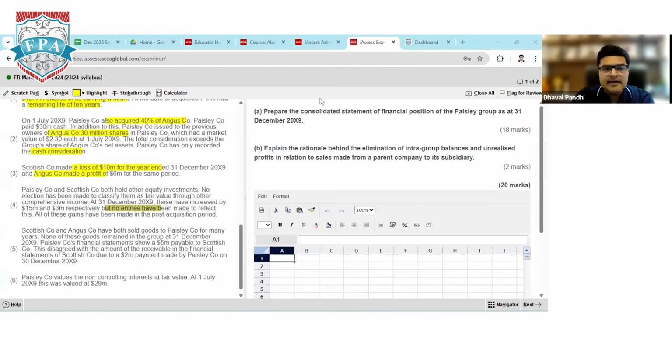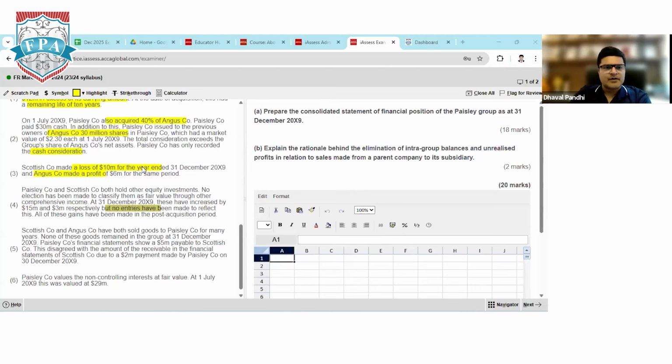Whenever entities select the accounting treatment fair value through P&L, any gain or loss in the fair value changes will be reported in the P&L account, as simple. But when companies select the option of FVOCI, gains and losses will be part of OCI. And transaction cost will be capitalized under FVOCI and transaction cost will be charged to P&L under FVTPL. Exactly.